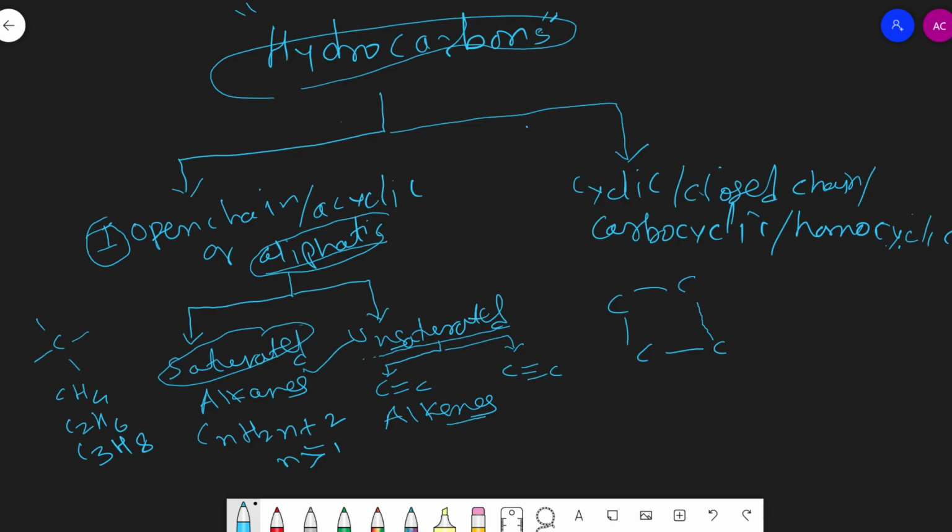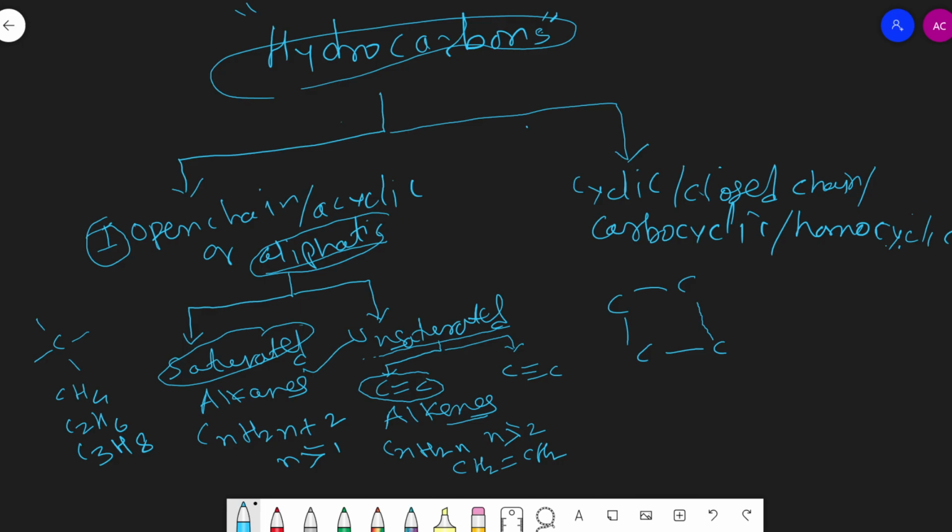Ending spelling is ENE, alkene. So what are alkenes? Aliphatic unsaturated hydrocarbons containing at least one carbon-carbon double bond are known as alkenes. They have the general molecular formula CnH2n, where n is greater than or equal to 2, and an example is CH2=CH2, that is ethylene or ethene.